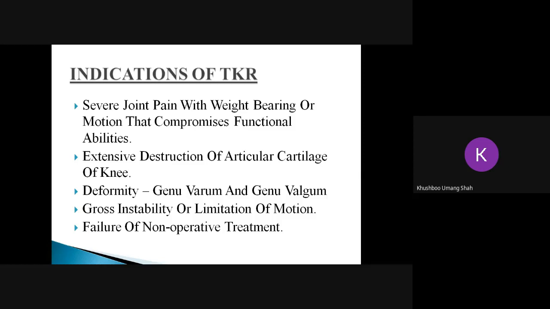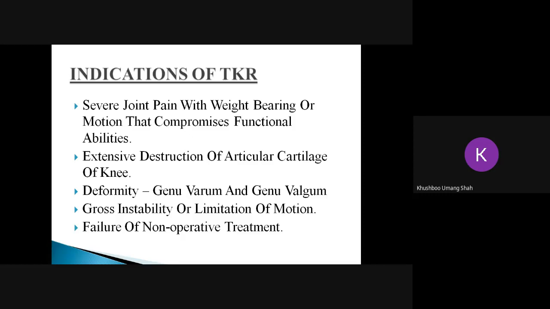That can also become a candidate for TKR, because the person's activities of daily living will be affected. And instability is more common because of arthritic changes and involvement of adjacent structures. The person will complain of buckling. So the person will have a frequent history of falls while walking on uneven surfaces. The person will not be able to bear weight while climbing up or down stairs.